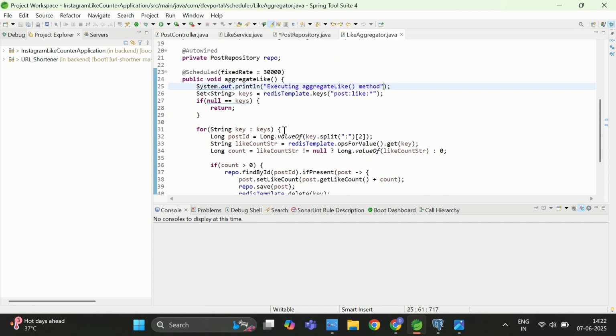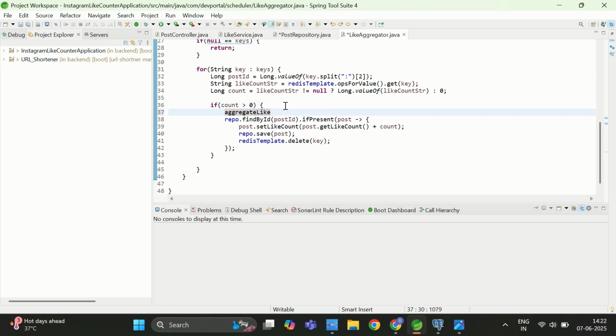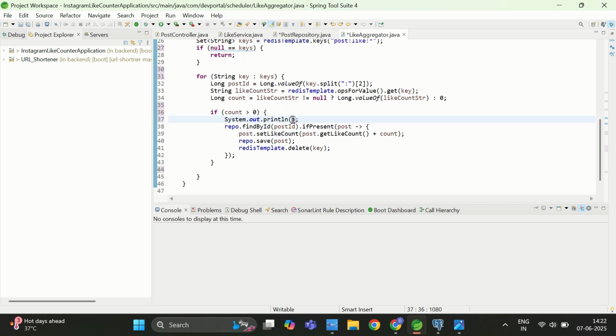And now if we are updating, in that case let me write a sysout here, and here we are calling DAO to update the like count for, let's say, the post ID that we are using here.